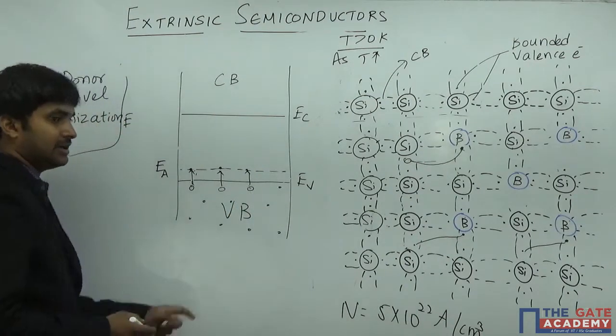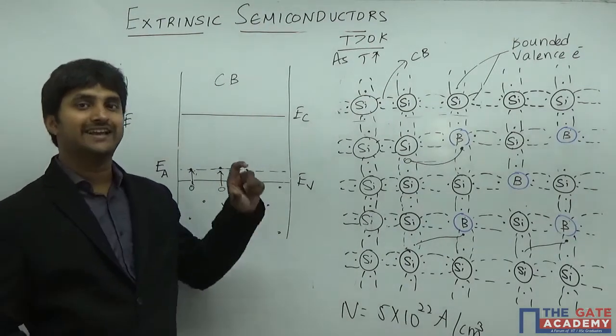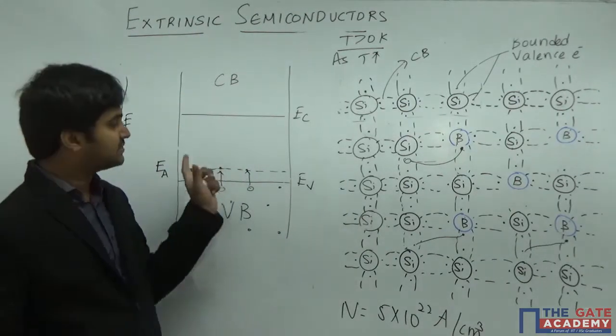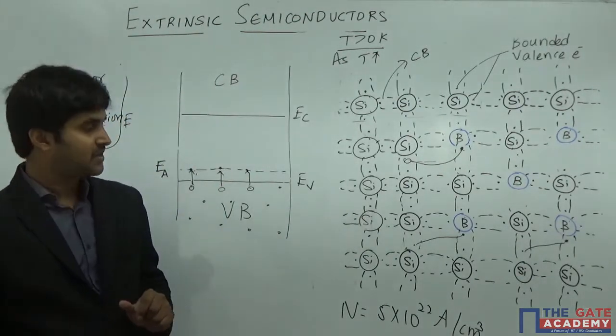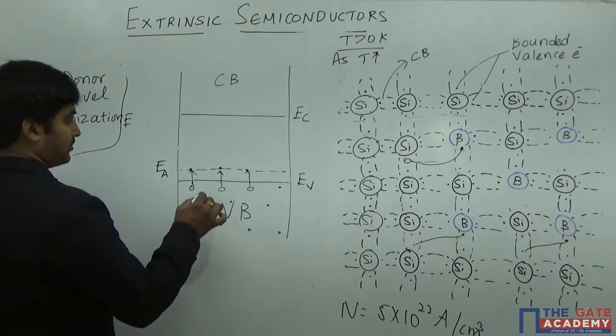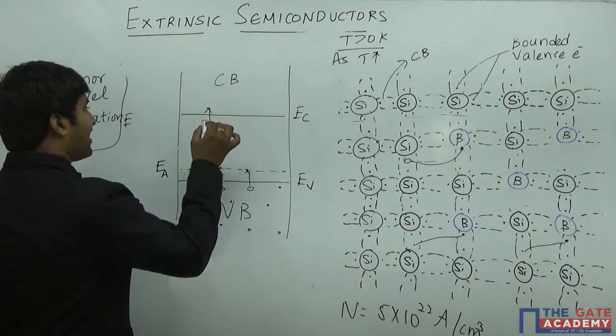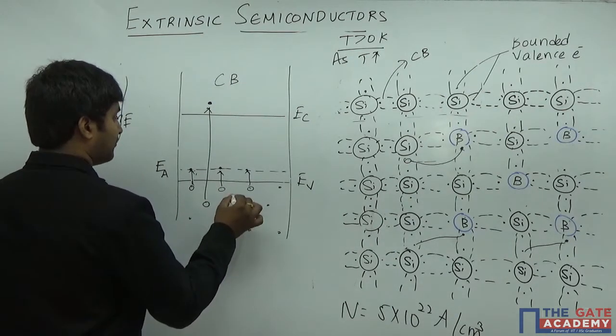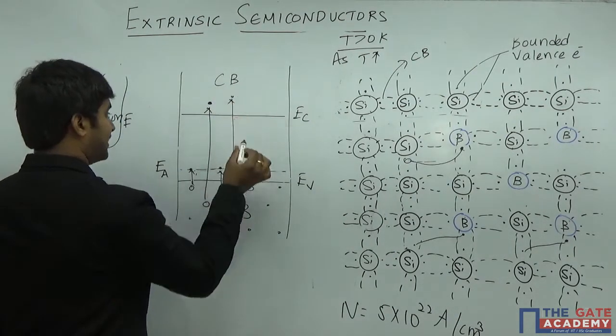Now you can see that the holes are created because electrons are moving from the ground state to the excited state. The acceptor energy level is one of the excited states. Some electrons are going to move from the valence band to the conduction band.